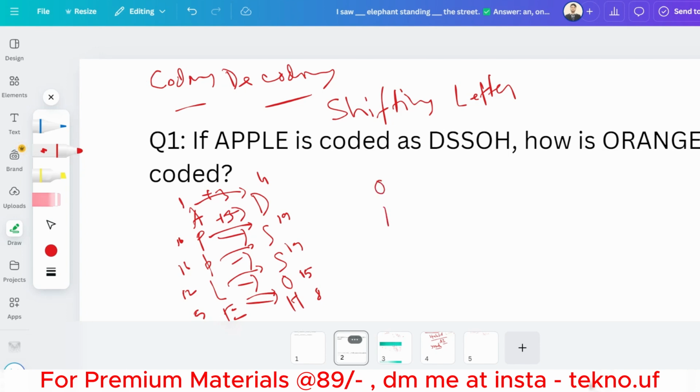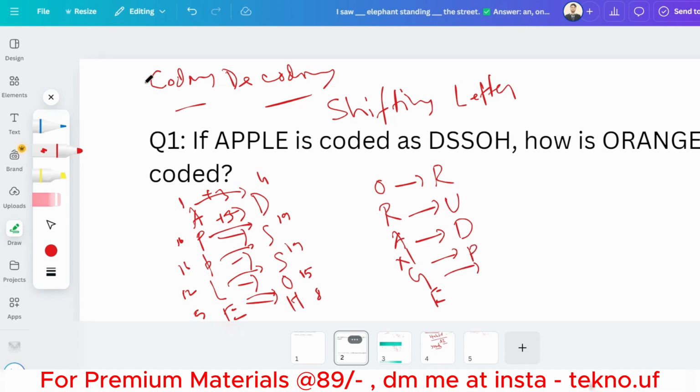So if you arrange orange in the same way, O is 15, so 18 is R. R is 18, so 21, T is 20, so U will be 21. A is 1, so 4 will be D. M is 12, so N is 13, so 13 plus 3 is 16, so P will be here.